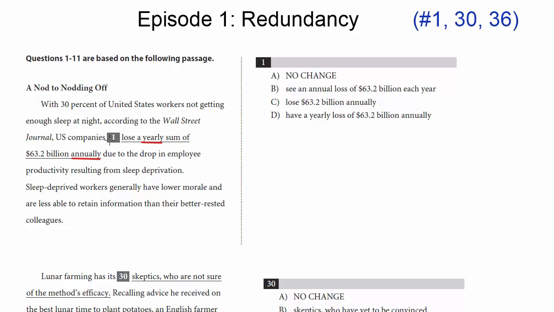We don't have to use those words twice. We only really need one of them. So, for example, A is gone. B, notice, makes the same error, an annual loss of $63.2 billion each year, same problem. And D, yearly loss of $63.2 billion annually. The grammar doesn't matter right now, it's really just the redundancy. A, B, and D are all redundant. If you look at C, it doesn't have any redundancy, it just keeps the annually. And we can see the U.S. companies lose $63.2 billion annually due to the drop in productivity. So C works grammatically. Notice it's the shortest, which, again, it's not 100% guaranteed, but it's pretty likely. It's the shortest choice, doesn't contain any redundancies. So we'll go with choice C.